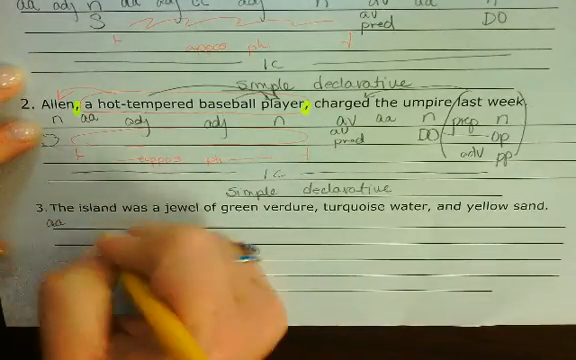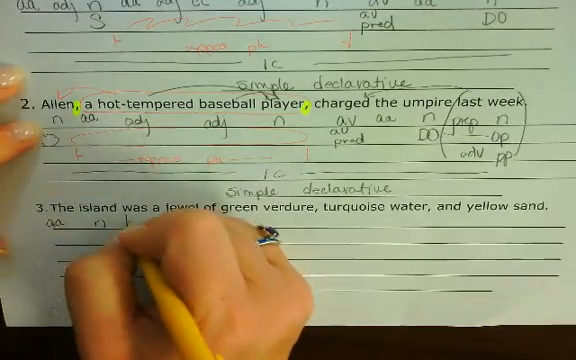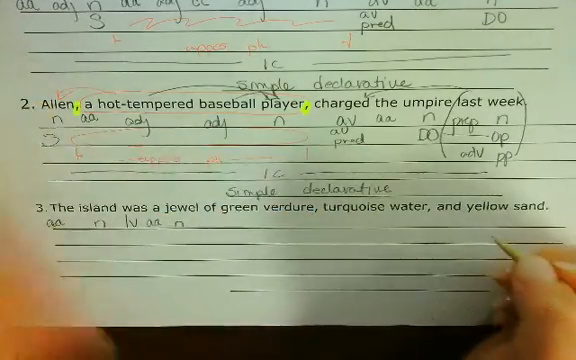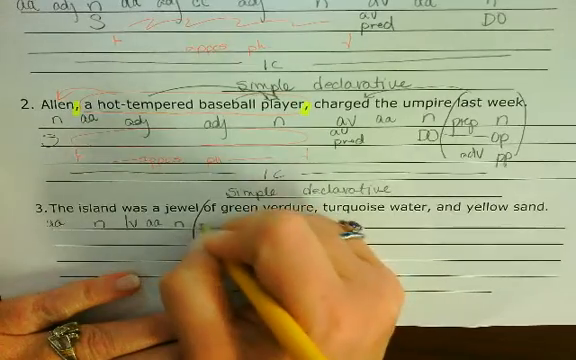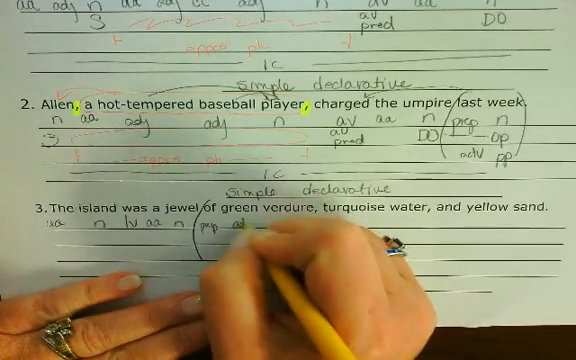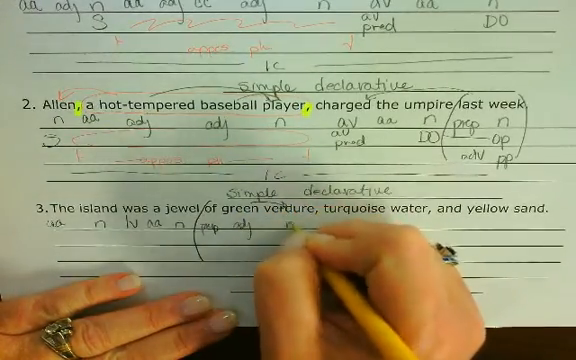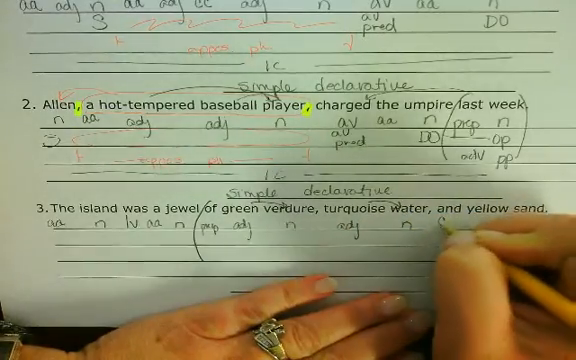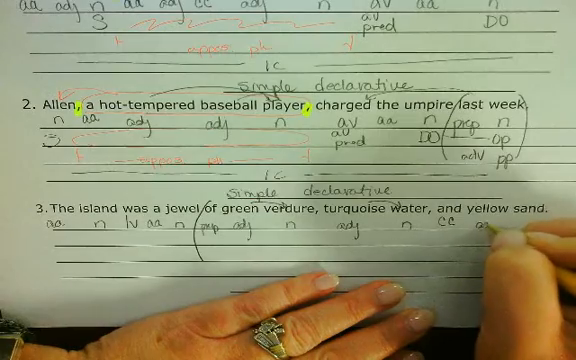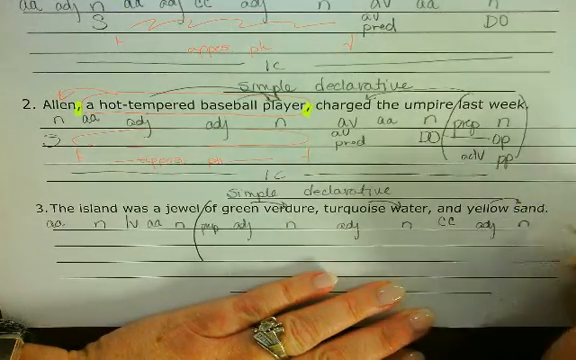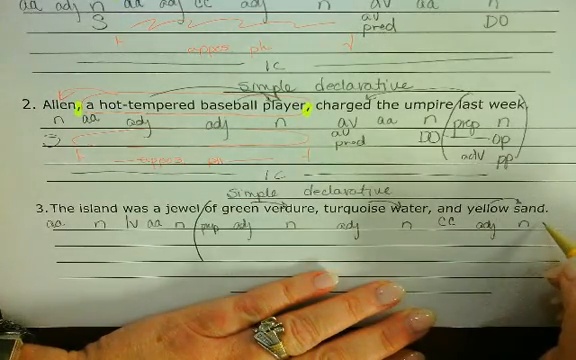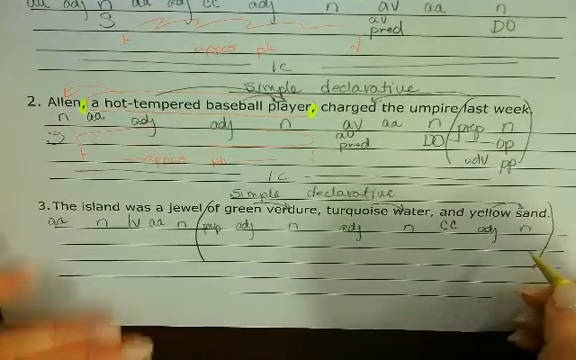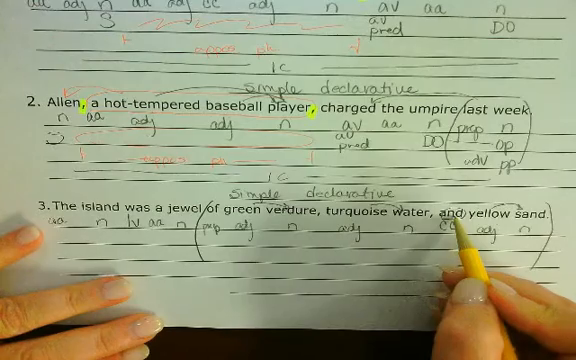Okay, the is an article adjective. Island is a noun. Was is a linking verb. A is an article adjective, and jewel is a noun. Of is a preposition. Green is an adjective modifying verdure, which is a noun. Turquoise is an adjective modifying water, which is a noun. And is a coordinating conjunction. Yellow is an adjective modifying sand, which is a noun. Now, we said that prepositional phrases are going to end in a parenthesis, but I want to highlight this and.